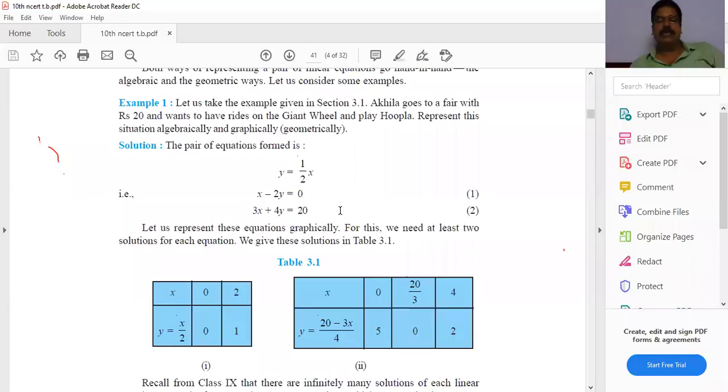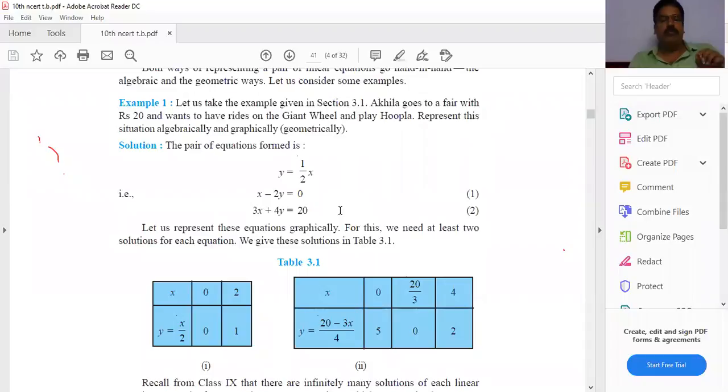In the second case, he did three solutions. For those equations, you have to find the solutions. I told you already in 9th class how to find solutions. You give values for x, you can find values for y. Like that, you have to find three solutions. The equations are x minus 2y equal to 0 and 3x plus 4y equal to 20.